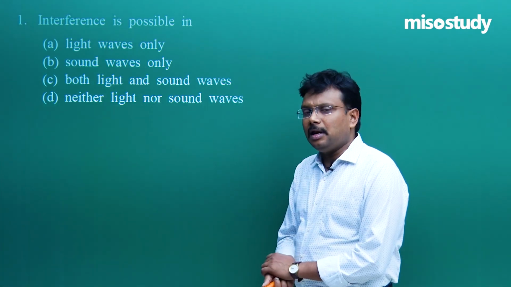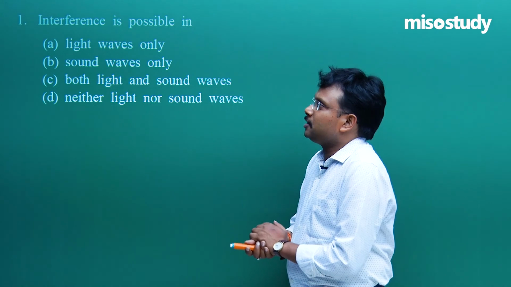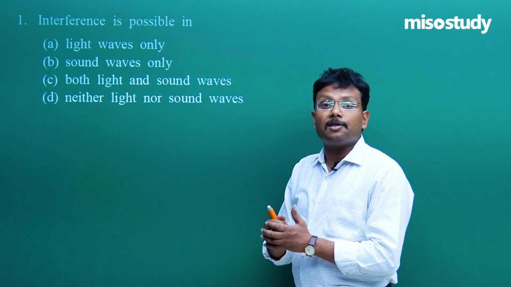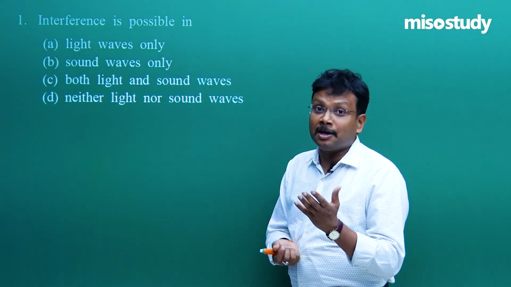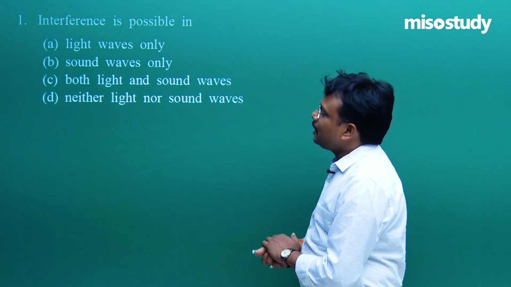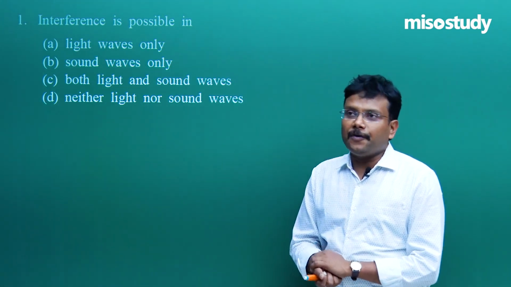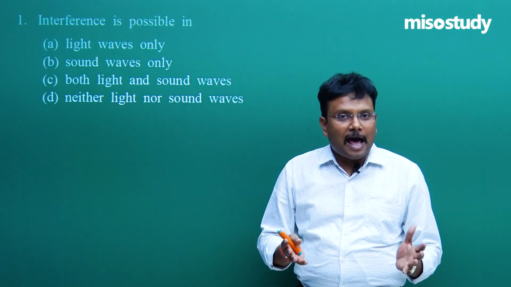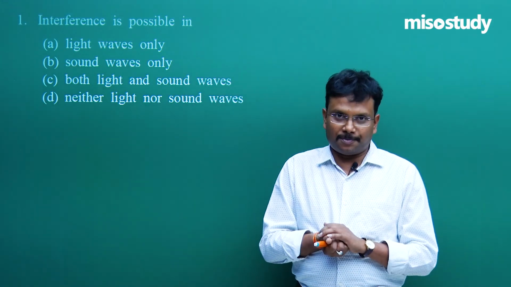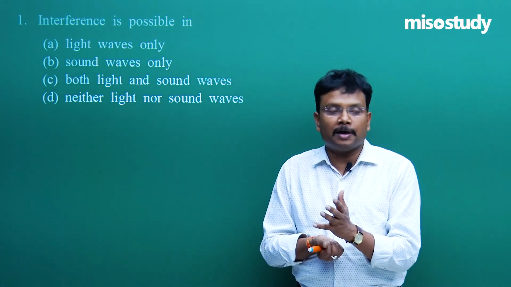Interference is possible in what type of waves? That is the first question, which is just trying to check how much you understand the phenomenon of interference, or the related topics of diffraction or polarization. Over here we are going to focus only on interference. Now interference, diffraction, reflection, these are concepts associated with any type of waves, whether they are mechanical waves, longitudinal mechanical waves, or other types of waves.